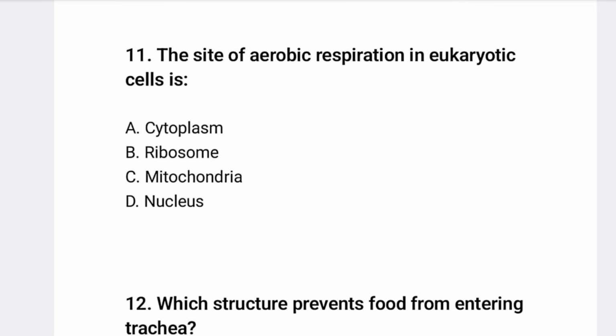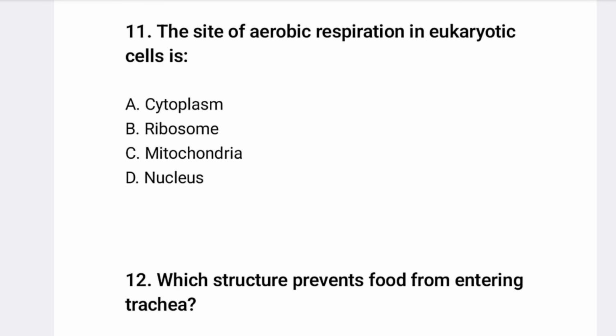And question 11, the site of aerobic respiration in the eukaryotic cell. So the main site of aerobic respiration in a eukaryotic cell is the mitochondria, not the cytoplasm, ribosomes or nucleus. So the main site of aerobic respiration in eukaryotic cells is known as the mitochondria.